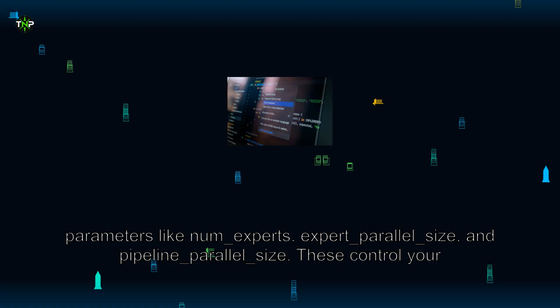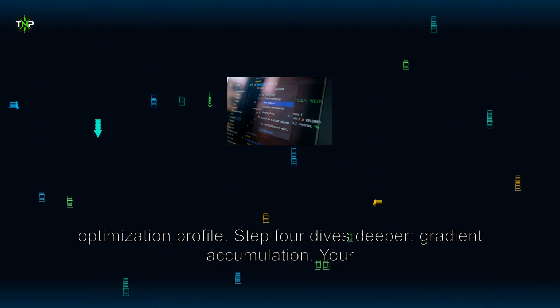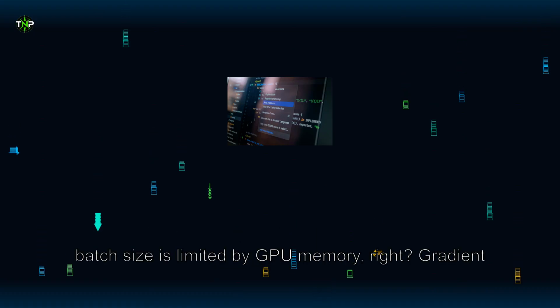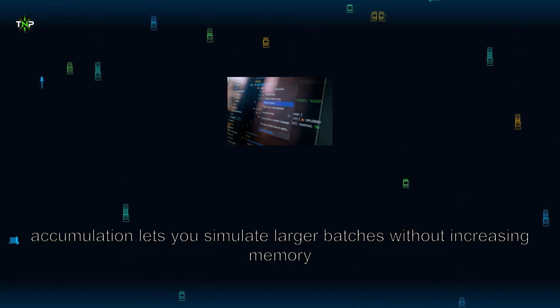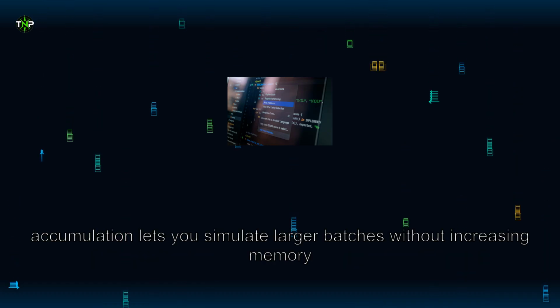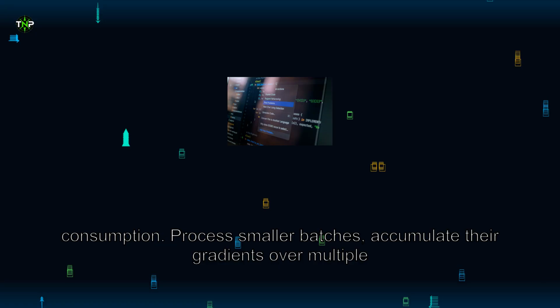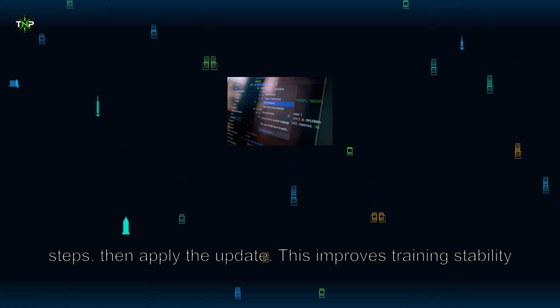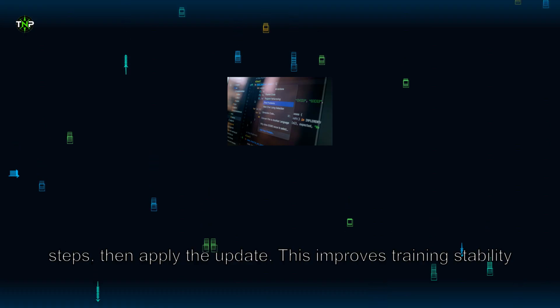Step 4 dives deeper, gradient accumulation. Your batch size is limited by GPU memory, right? Gradient accumulation lets you simulate larger batches without increasing memory consumption. Process smaller batches, accumulate their gradients over multiple steps, then apply the update. This improves training stability and final model quality without hardware investment.